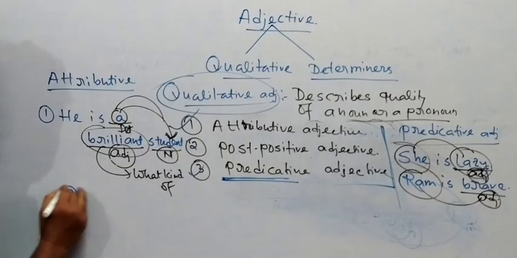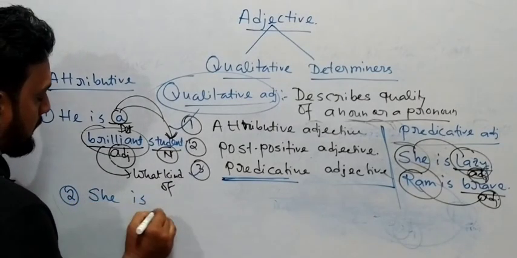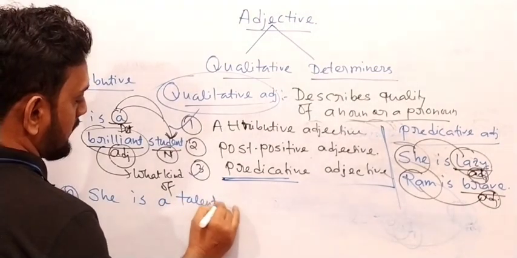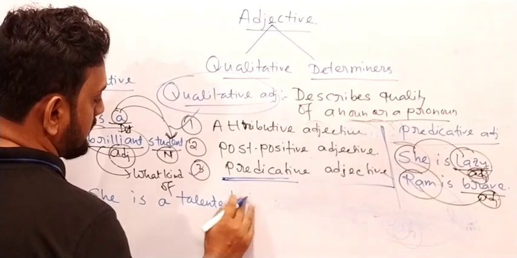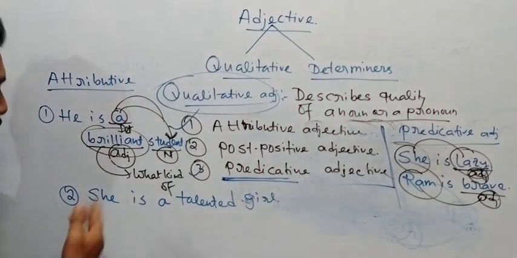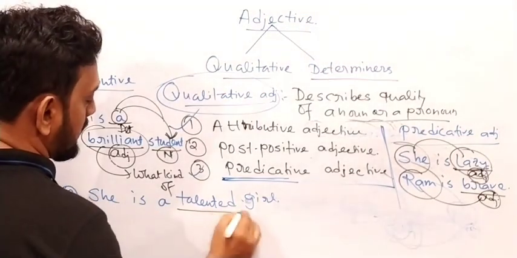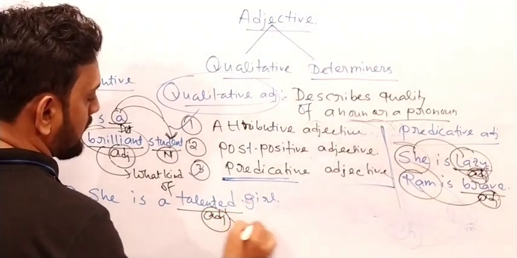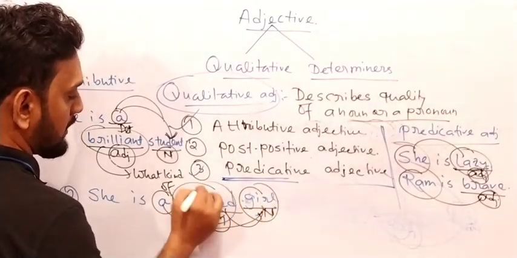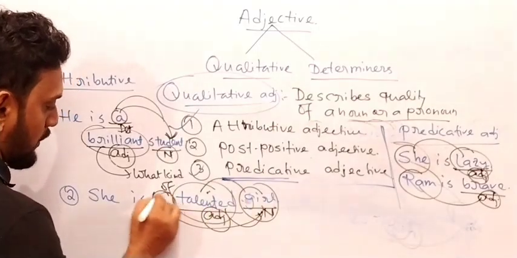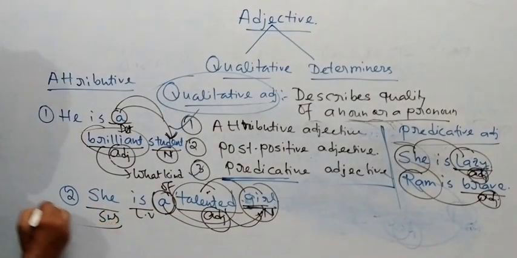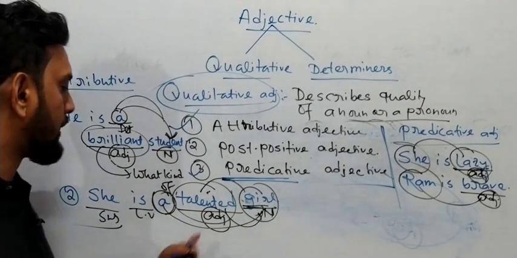I can also give another example. All of you should write it down. She is a talented girl. I have written a sentence over here. Now all of you have understood where the adjective is. What kind of girl? Girl is a noun, and this a comes for girl. Talented is the adjective. Yes or no? It comes for girl, and this a does not come for talented. Is this a linking verb? She is the subject. So now the question is, my friend, what kind of adjective is it?